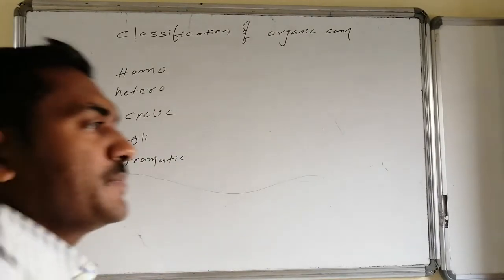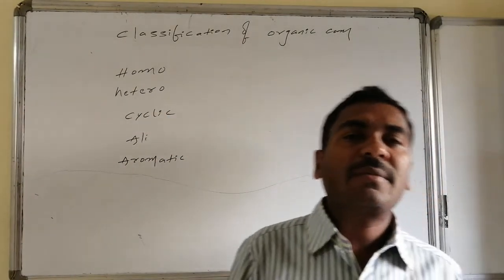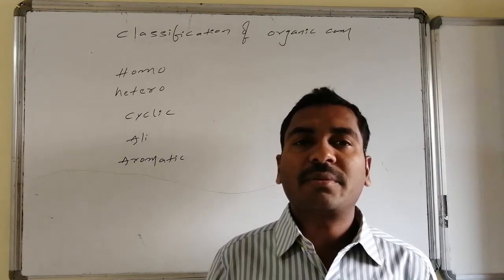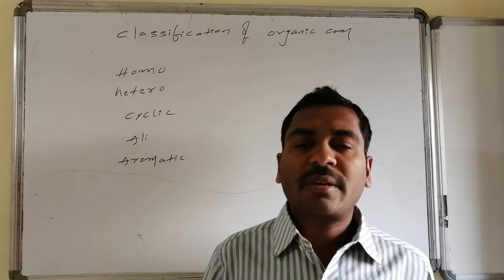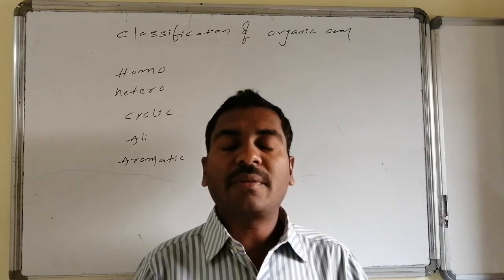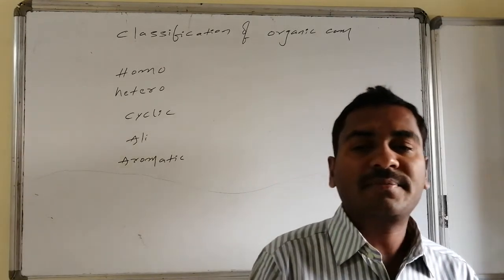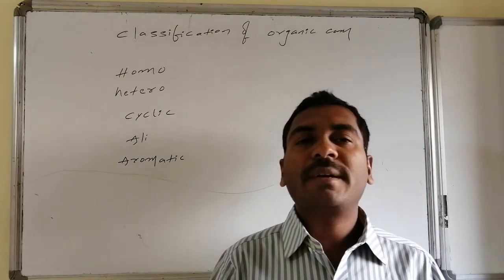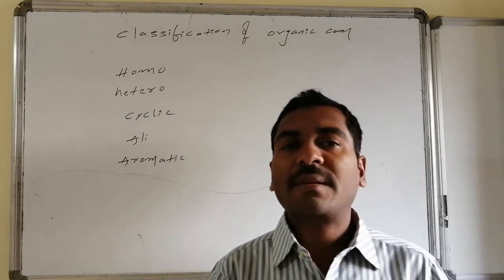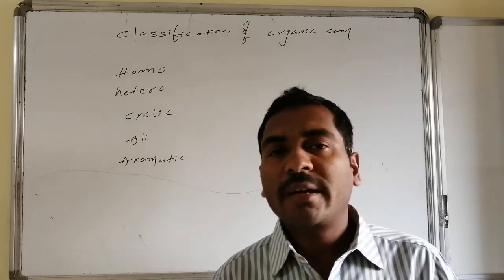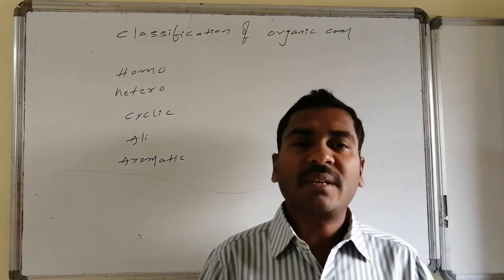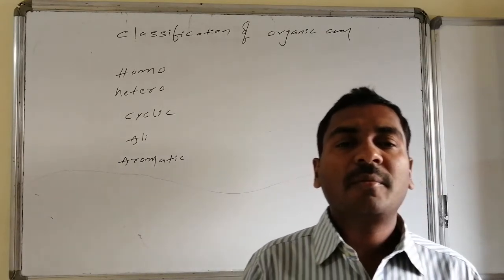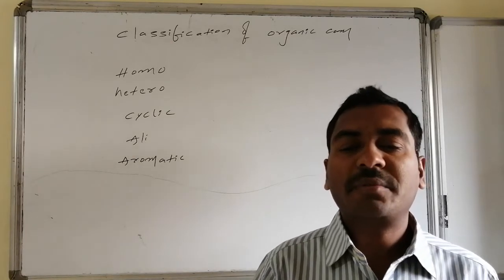Welcome friends. Let us go for the next part of discussion of organic chemistry, that is classification of organic compounds. Organic compounds are divided into categories for the easiness of understanding, and that classification helps us to know how many varieties of compounds are there, how many classes of compounds are there, how they differ from one another. That's why classification is also important to know for the broad vision of organic compounds.